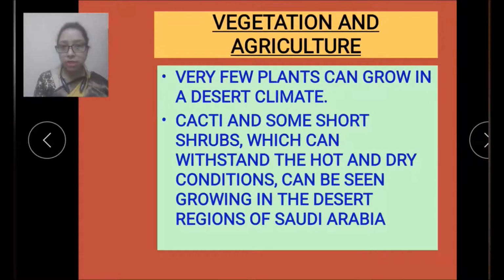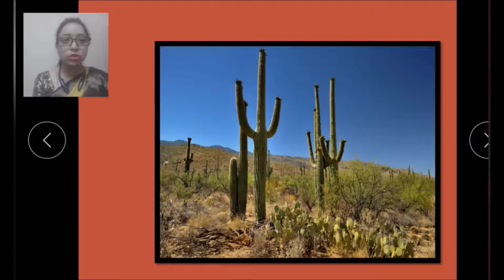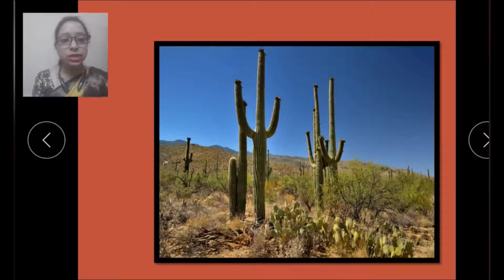And in the previous chapter I have explained to you the meaning of withstand. Withstand means unaffected. So only those plants which are unaffected by the hot and dry conditions can be seen growing in the desert region of Saudi Arabia. Now let's see cacti and some other plants which are grown in Saudi Arabia. So here you can see this is the picture of cacti, and here you can see some short shrubs withstand the conditions of Saudi Arabia.